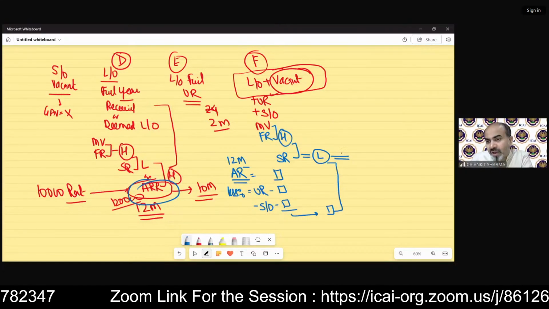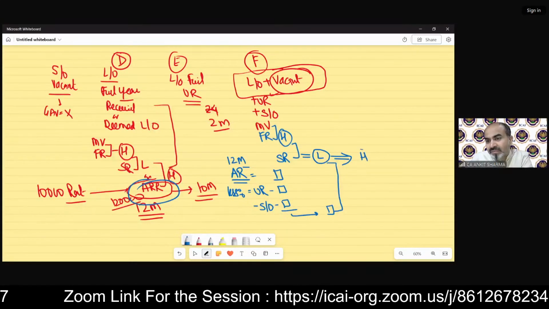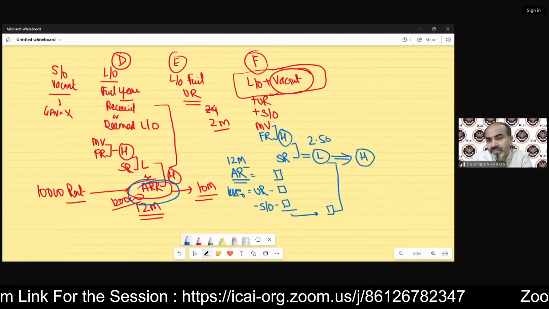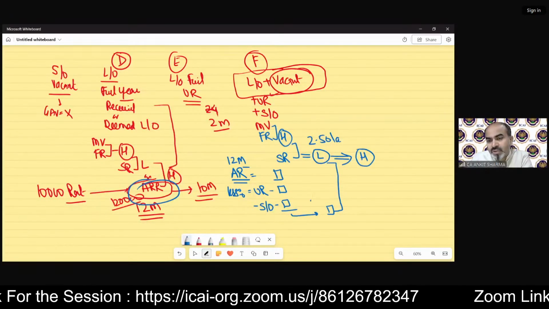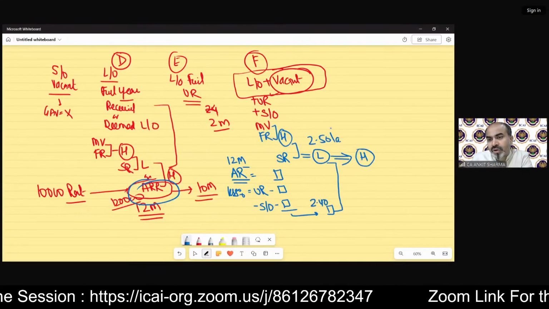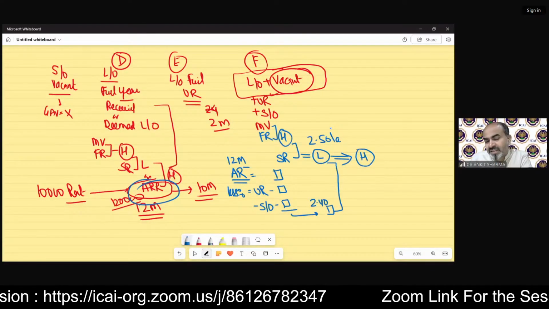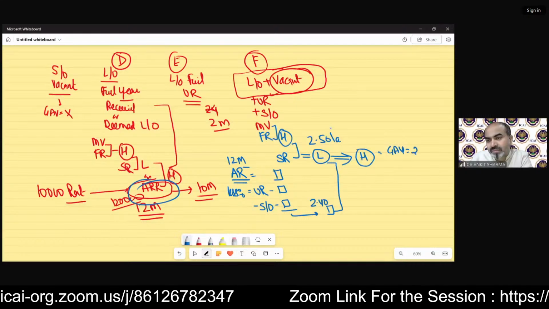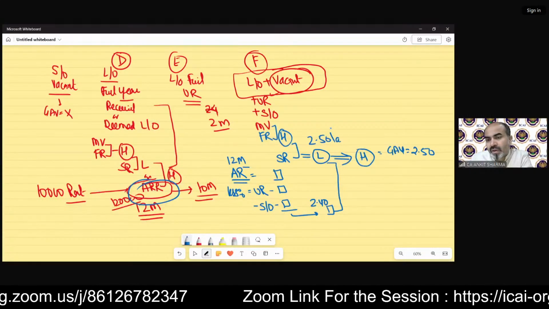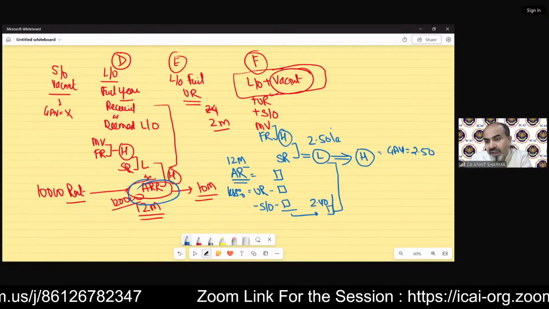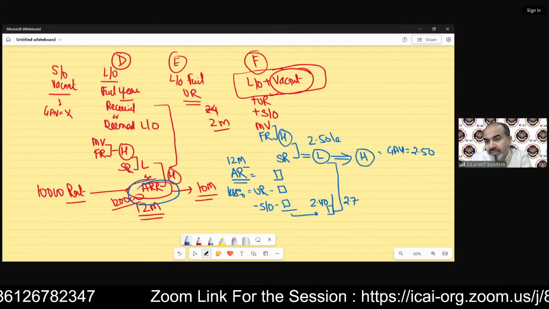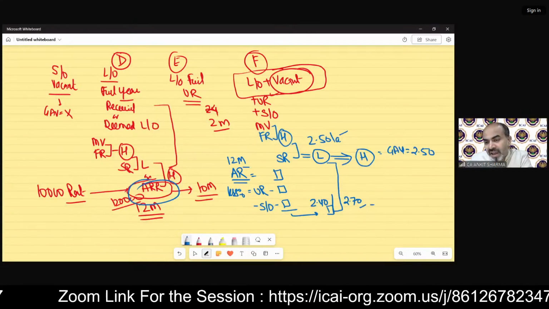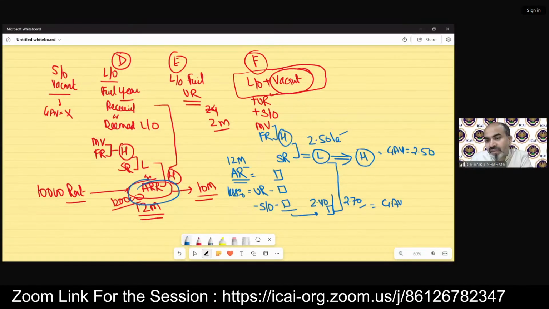Suppose this is 2,50,000 and this is 2,40,000. Then the higher, 250, will be my GAV. Suppose this is not 240 but 270. Then this higher value, 270 against 250, will be the GAV.